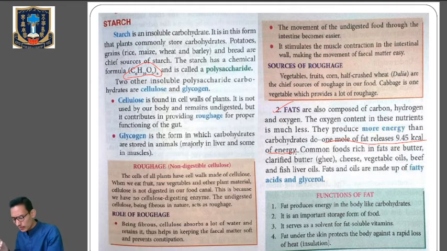Now let's talk about the functions of fat. It produces energy in the body like carbohydrate, simple. The important storage form of food. Third one, it serves as a solvent for fat-soluble vitamins. Fat under the skin protects the body against a rapid loss of heat. It acts as an insulator. It will trap the body heat. Clear? These are the general functions of fat.